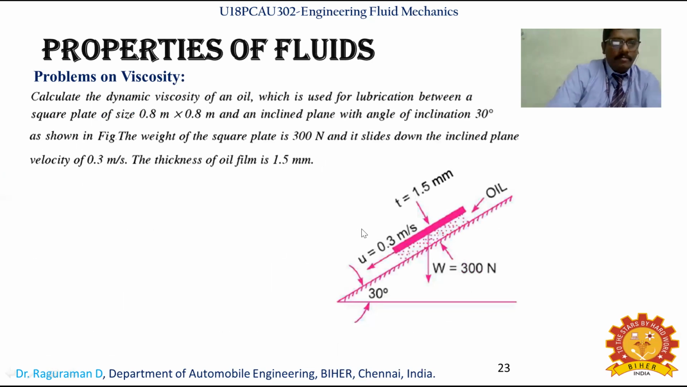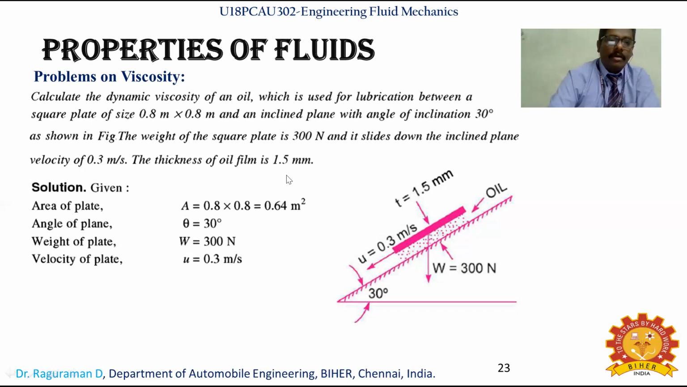And one more problem. Calculate the dynamic viscosity of an oil. The lubricated square plate has a size of 0.8 into 0.8, and it has an inclination as shown in the figure. The weight of the square plate is also given, and the thickness of the oil film is 1.5 mm. You are required to calculate the dynamic viscosity. This is the given data.